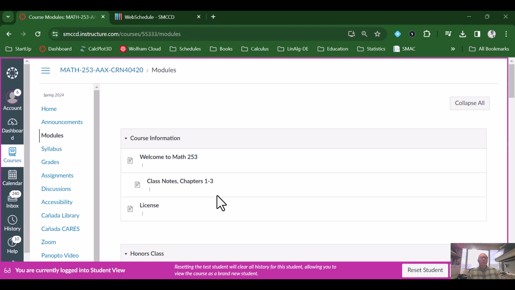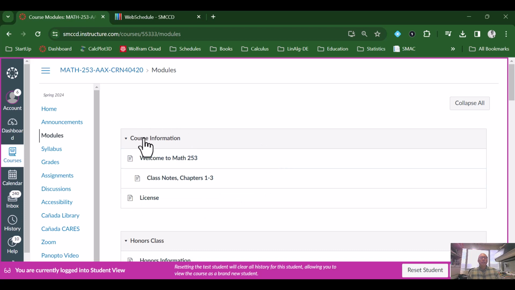The modules for your Canvas page will be sorted by chapter. But the first couple of modules will have the course information here. This is the welcome page that we already saw. I will be doing notes in class, and as I take the notes, I will save the notes as PDFs, and upload them here for you to download if you want, or if you came to class, or maybe you didn't even come to class, you can still access the notes.